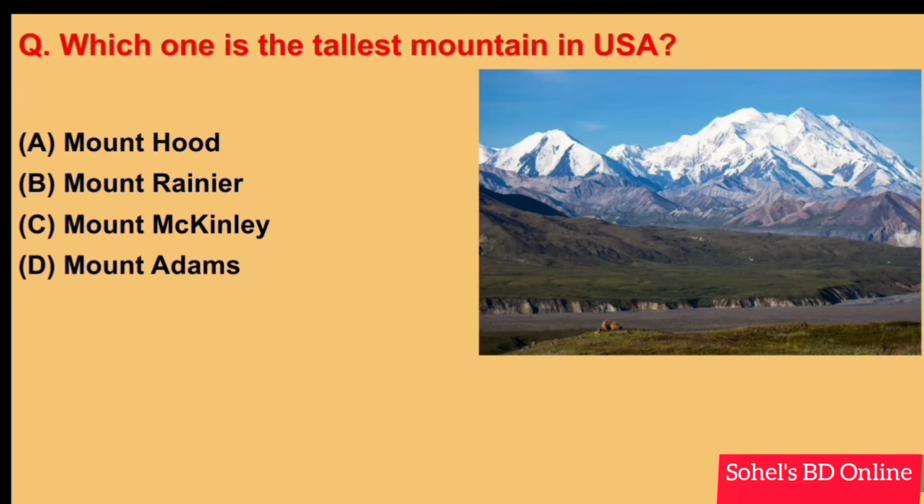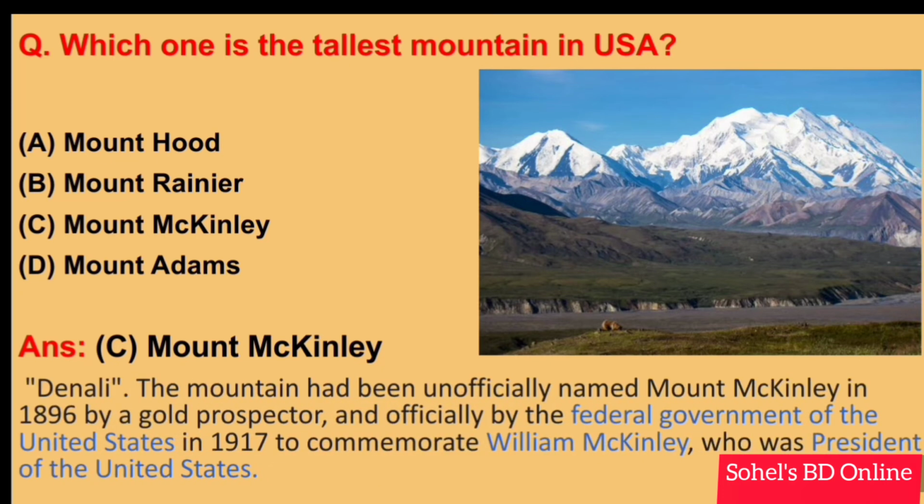Which one is the tallest mountain in the USA? Answer C. Mount McKinley. Denali, the mountain, had been unofficially named Mount McKinley in 1896 by a gold prospector, and officially by the federal government of the United States in 1917, to commemorate William McKinley, who was President of the United States. Next.